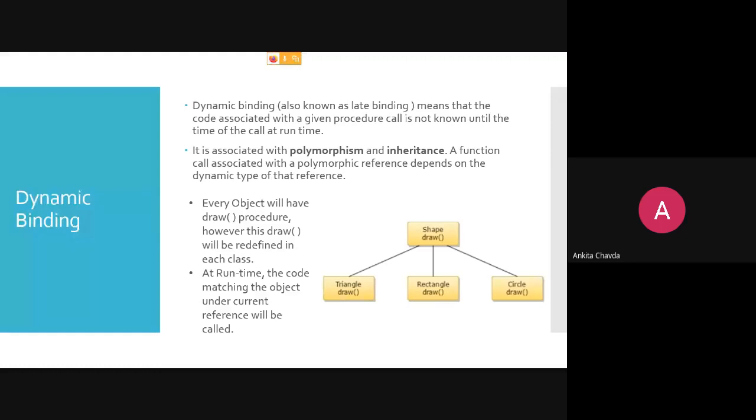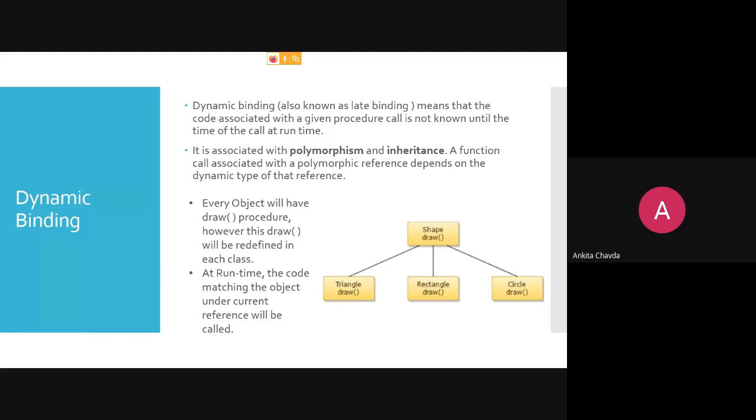The same function I have in all three children. Now, if I compare, whose draw method will be called first, either of the parent or of a child? If it is the parent, then there is no competition, single parent, his draw method will be called.